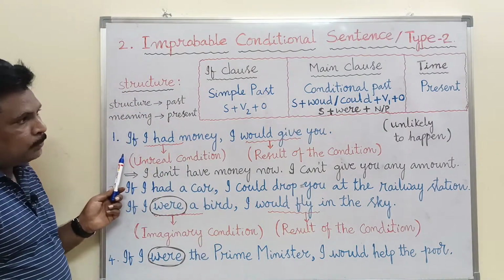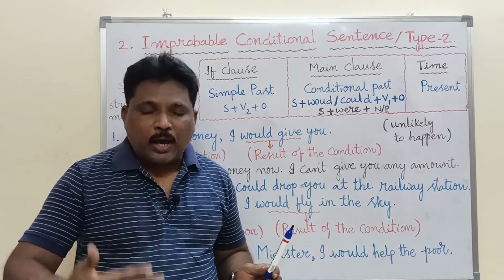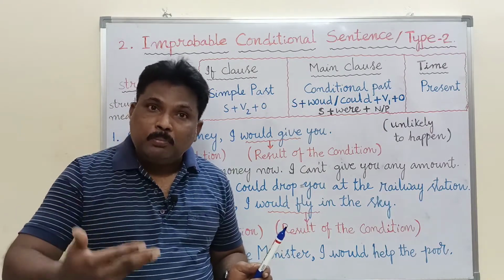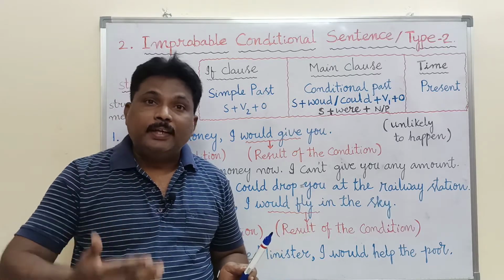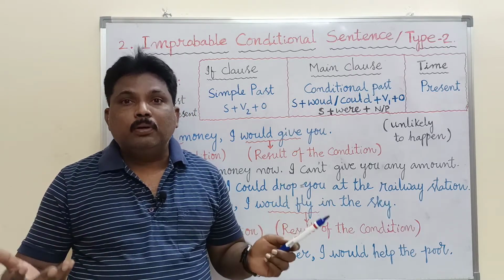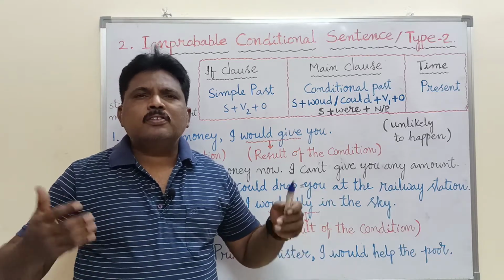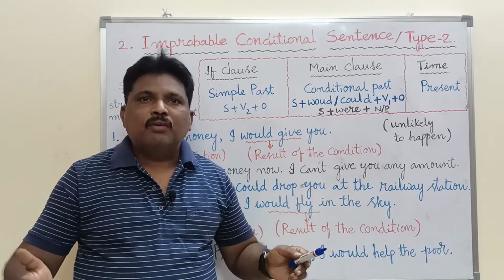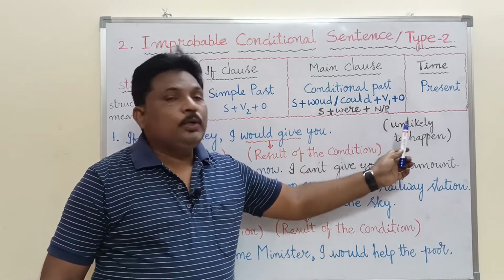Look at the example to understand what this unlikely to happen means. Improbable means which is not possible. In the very title we get the meaning. Improbable means almost not possible. Chances are very slim for an action to happen, so it is called unlikely to happen.